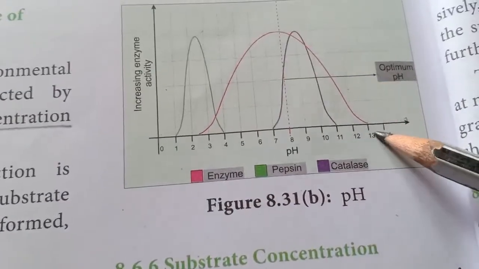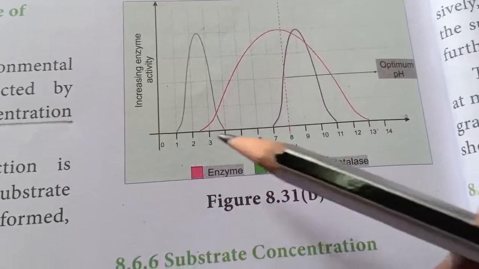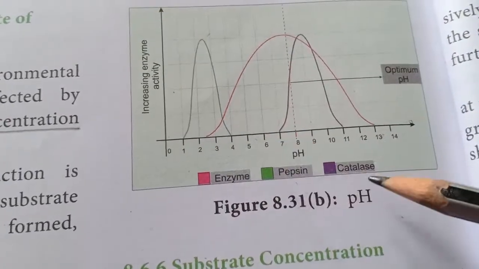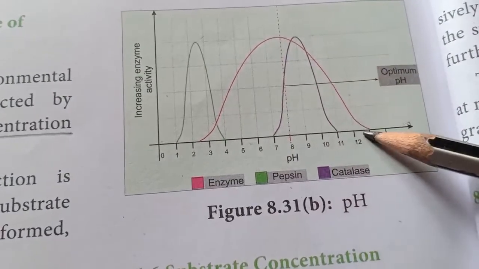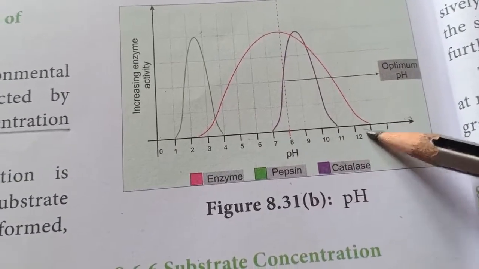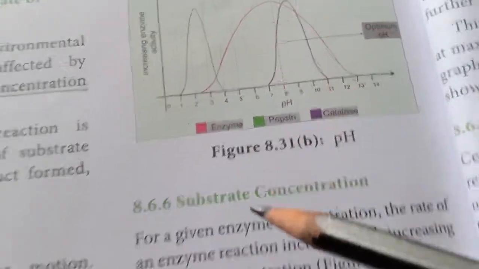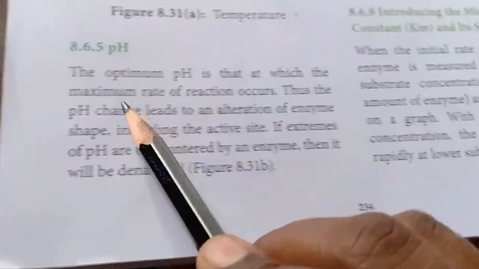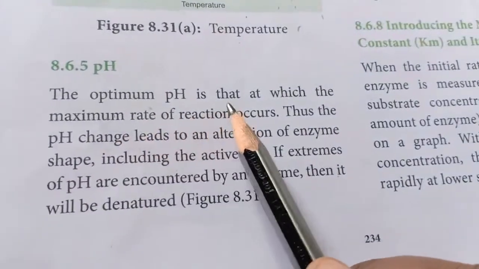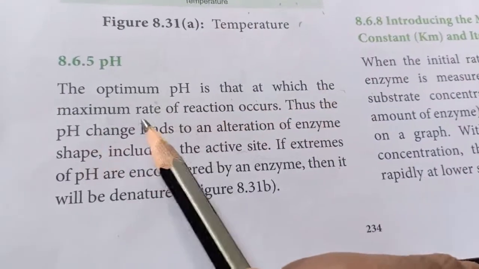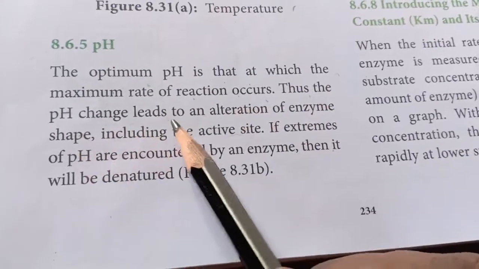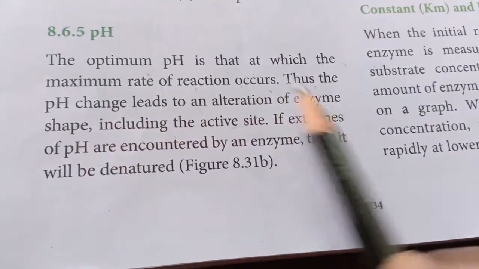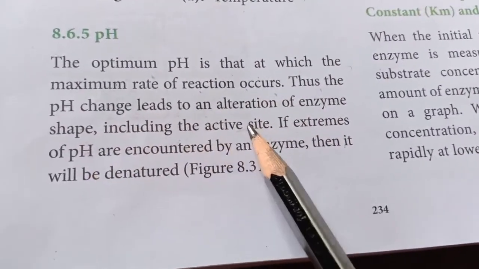indicates enzyme. Okay, the P indicates pepsin. And C in violet color indicates the catalase. It is also a type of enzyme. Let's see how this enzyme pH activity takes place. The optimum pH is that at which the maximum rate of reaction occurs. The pH change leads to an alteration of enzyme shape, including the active site.